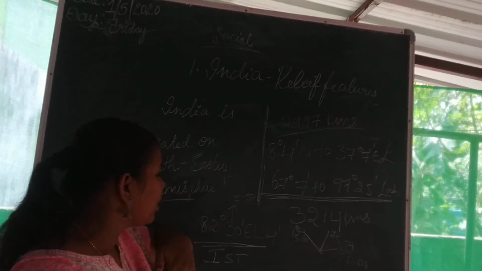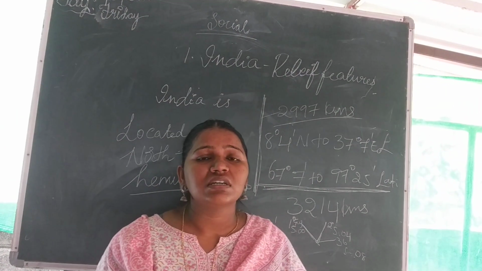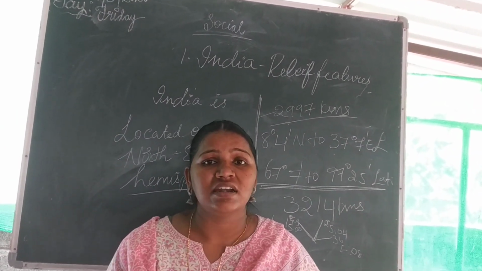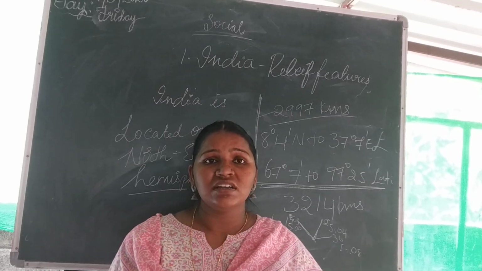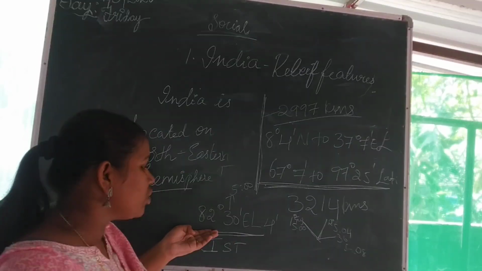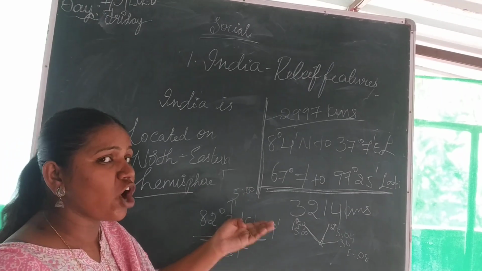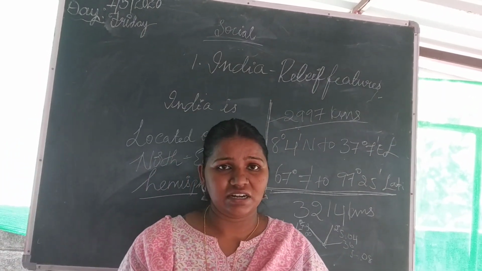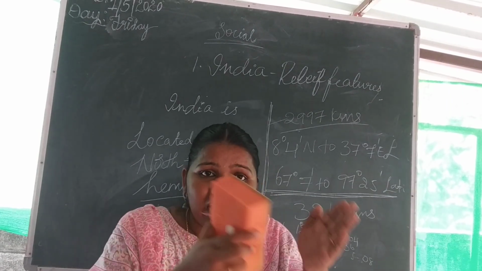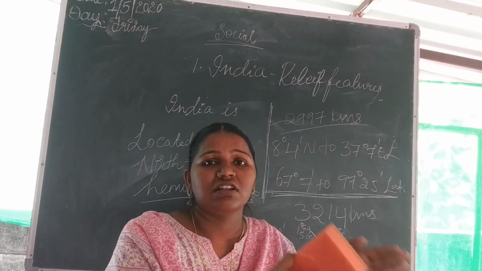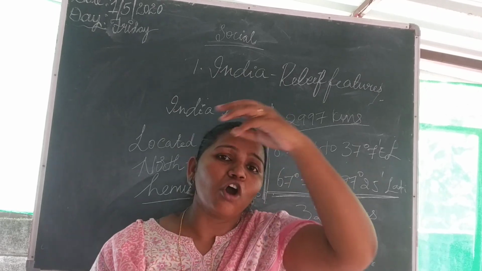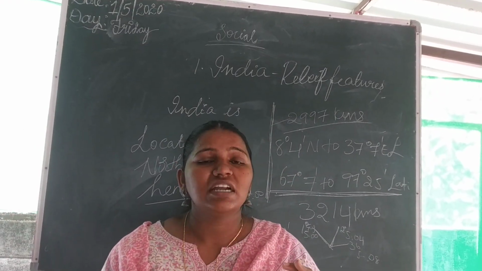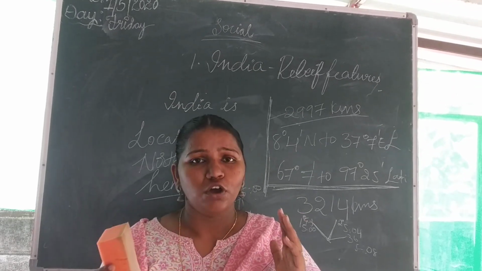And to eradicate the confusion around timings, we have taken the Indian Standard Time, and the longitude of the Indian Standard Time is 82 degrees 30 minutes east longitude. So whatever the time is at that particular longitude, we follow all over India, just to eradicate the confusion. So that is about the location of India.